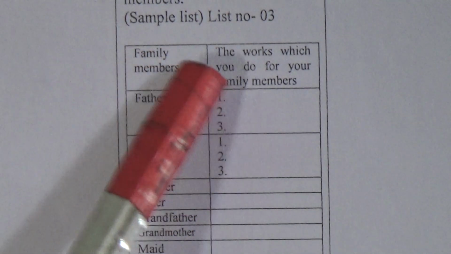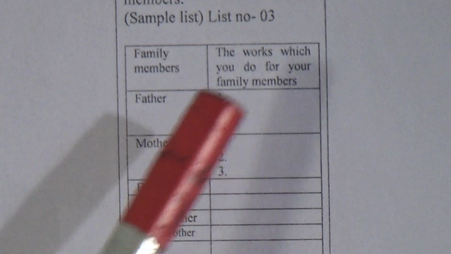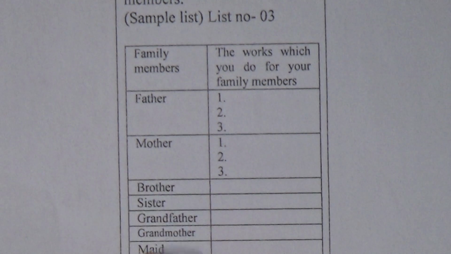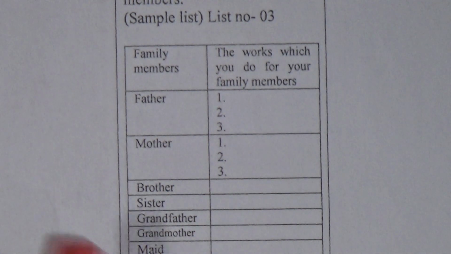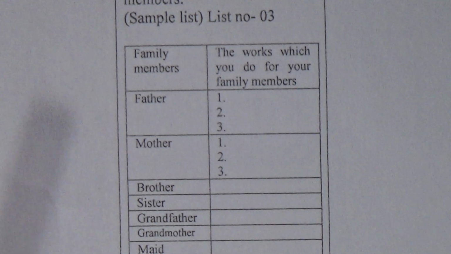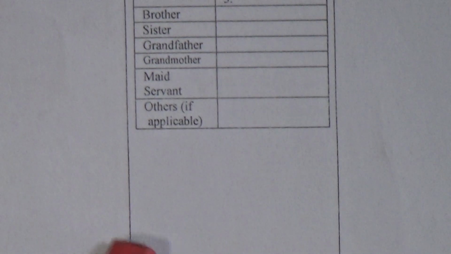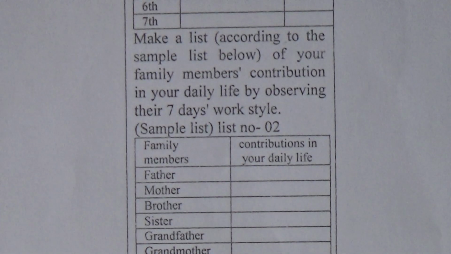But here, as these numbers 1, 2, 3 are given here, that means you have to write at least 3 for father and mother. And for the other members, you can write at least 2 points. Okay, students, I think today's topic is easy for you now, as I have discussed it. So that means in this assignment you will get only three lists here.